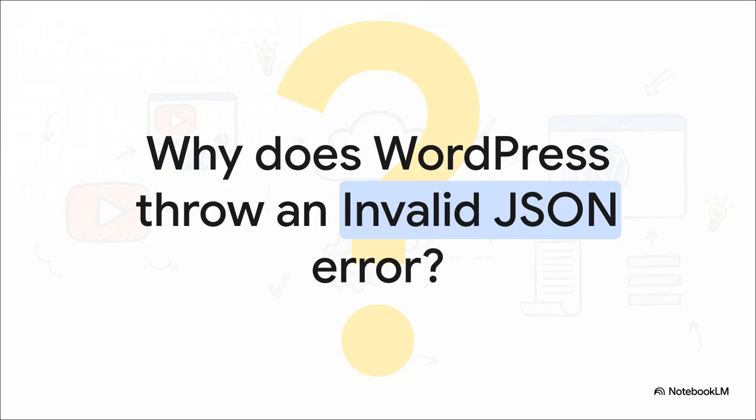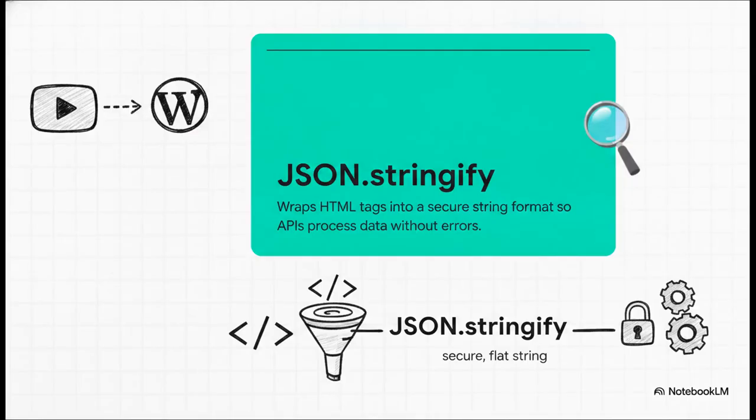Why does this happen? Well, it's because you're trying to send raw HTML coding tags, like brackets and formatting, directly inside a JSON payload to the WordPress REST API. The API gets completely confused by the raw code and triggers a full system rejection. So, the crucial question is, how do we actually bypass this? The ultimate hack is a coding function called json.stringify. This command takes all that complex raw HTML code, including that embedded Google Drive image tag, and safely wraps it into a secure flat string format. Think of it kind of like packing fragile items in bubble wrap. It disguises the raw data so the WordPress API can unpack it perfectly without throwing any errors.